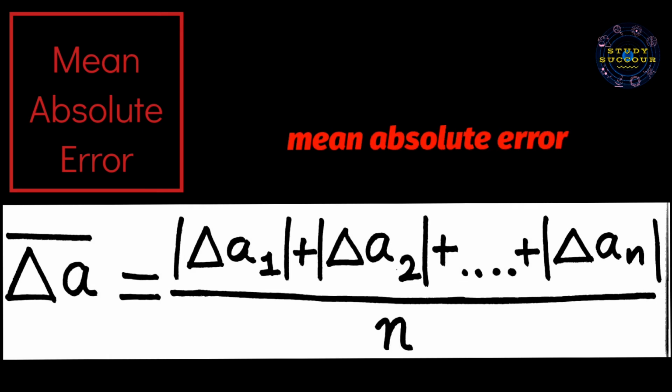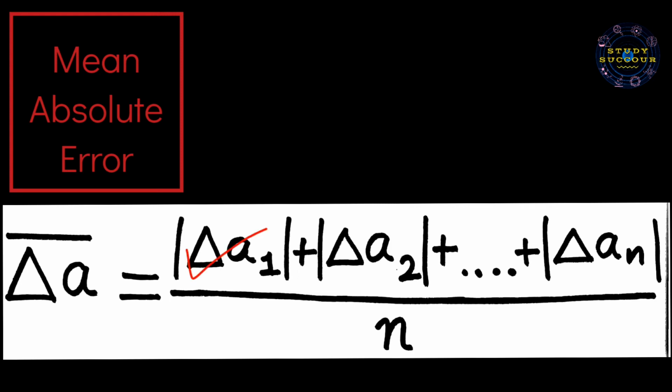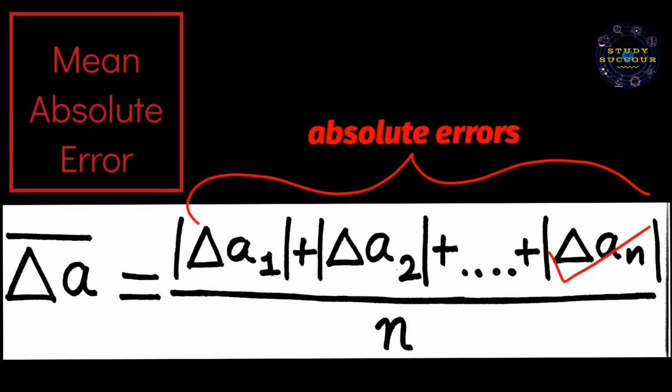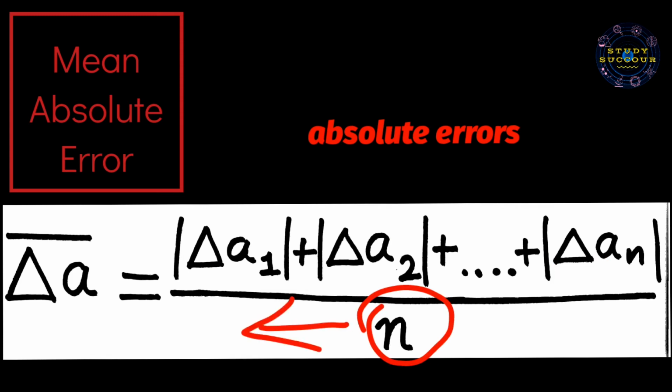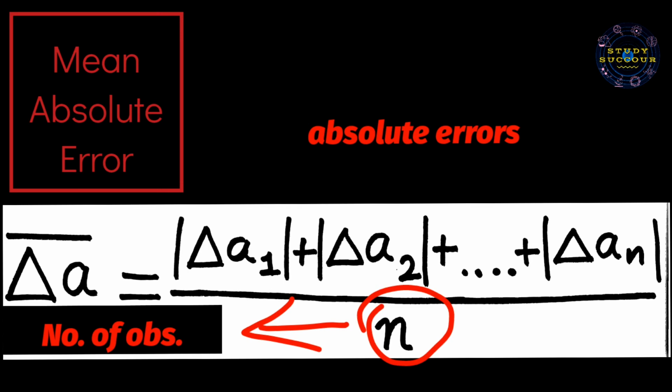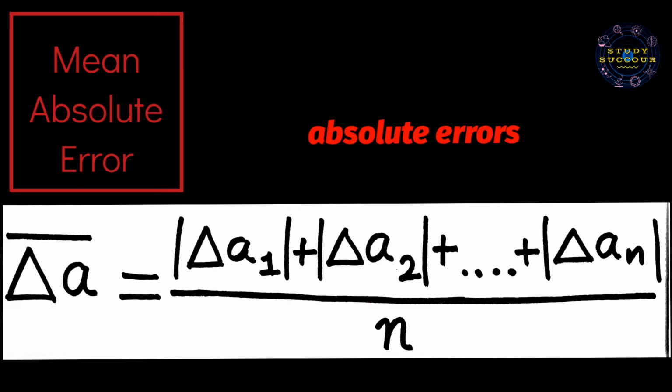So mean absolute error, or del A bar, equal to mod del A1 plus mod del A2 plus till mod del AN whole divided by n, where you all know that del A1, del A2, del A3 till del AN all are the absolute errors, and n is the number of times the physical quantity A is measured, that is the number of observations, and we have used mod in del A1, del A2 till del AN for ignoring the positive or negative signs.